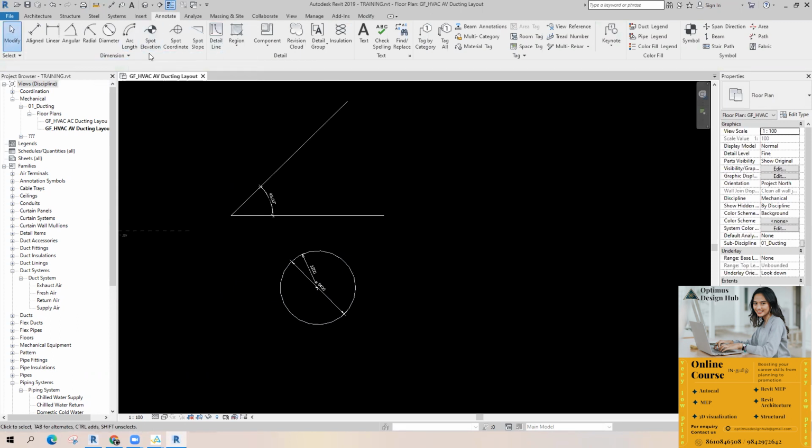We will take this after some time. Spot coordinate, spot slope. We'll do this while we are doing plumbing, I mean the drainage lines.